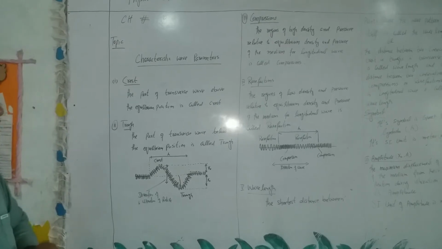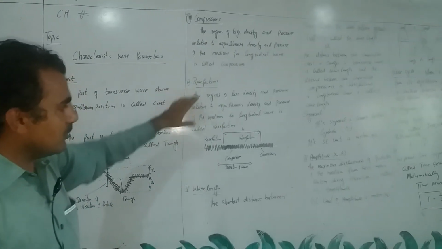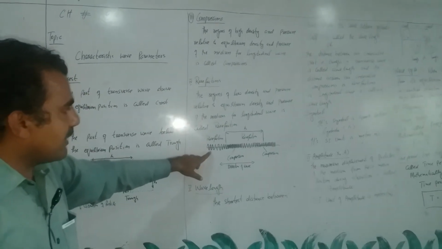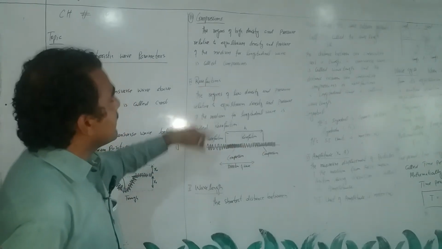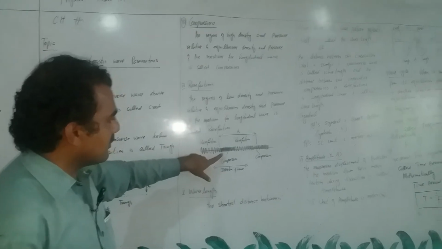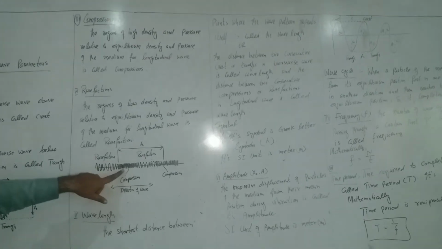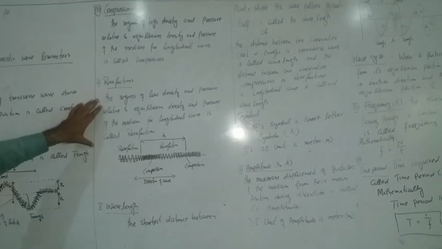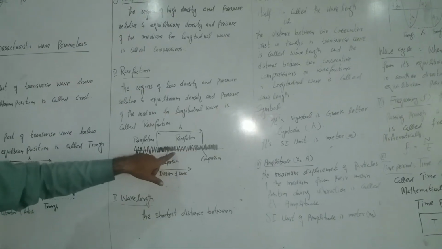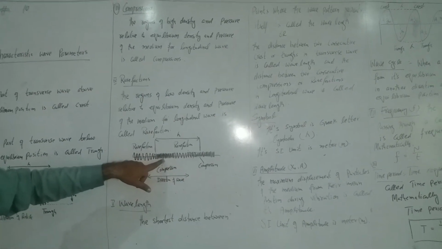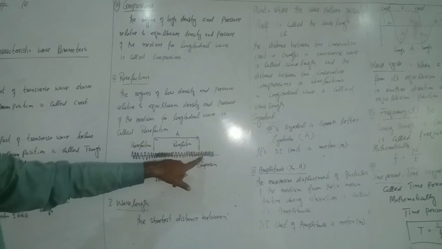Similarly, in case of longitudinal wave, we have compressions and rarefactions. For that purpose I have drawn the diagram for a slinky spring having a longitudinal wave. The compression is defined as the region of high density and high pressure relative to the density at the equilibrium position. Here you can see that the density of the vibration is maximum as well as its pressure. So this region and this region are known as compressions for the longitudinal wave.